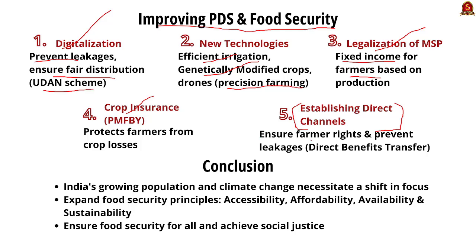See, it can actually ensure upliftment of those communities that are indulged in the agriculture sector in India by way of direct benefit transfers. See, ensuring accessibility, affordability and availability, and also more importantly sustainability, can ensure the success of PDS in India. So with this, let's move to the next article.